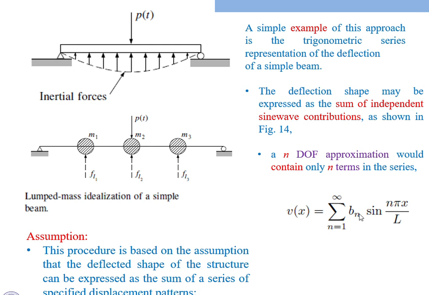If you take 3, then we take B1, B2, B3 like this: B1 sine of pi x by L, plus B2 sine of 2 pi x by L, plus B3 sine of 3 pi x by L. This is the equation for a 3 lumped mass system. Here we can see infinity number of lumped mass systems. Depending on these diagrams and the summation of all the forces, we can get the displacements of the bodies.